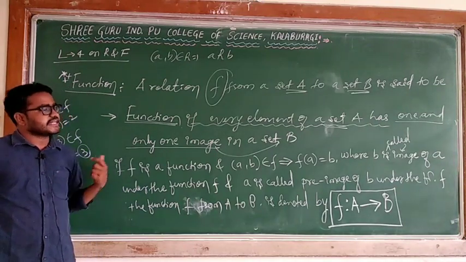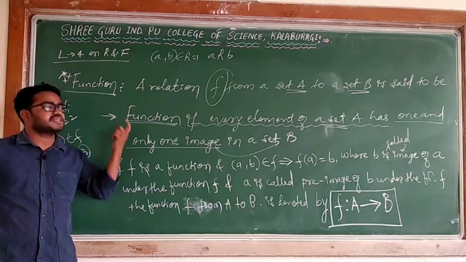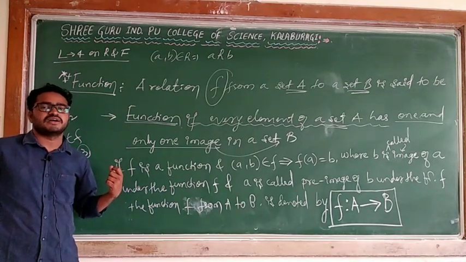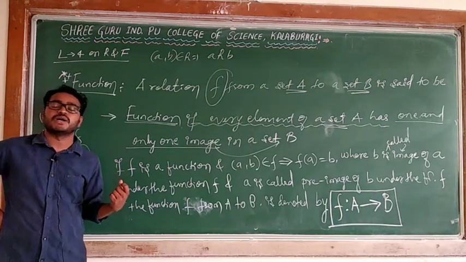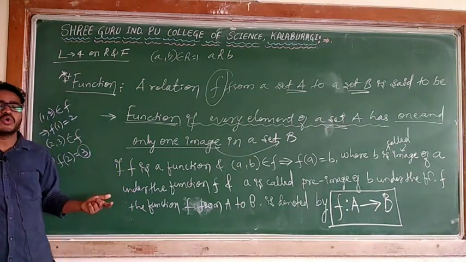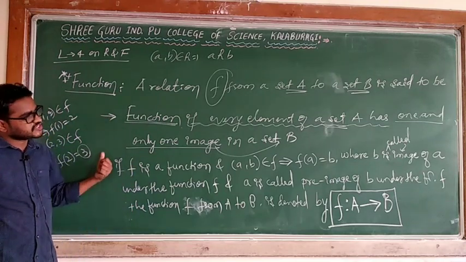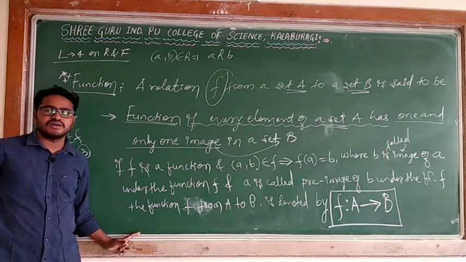What is the range? Range is here I can say image of the elements of the set A. Whatever you will get as image of the elements of the set A, that will become the range. Again, codomain of the function will become the second set. Okay, this is about the definition and notation of the function.